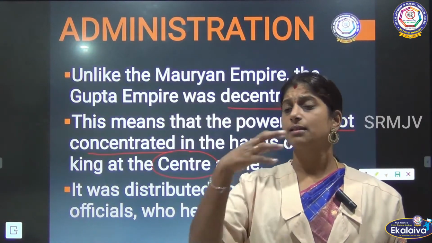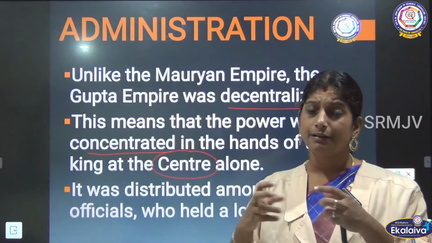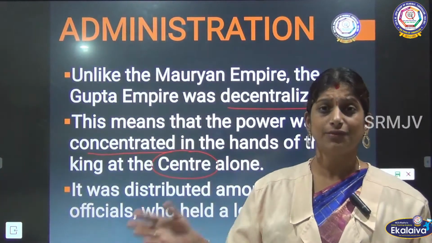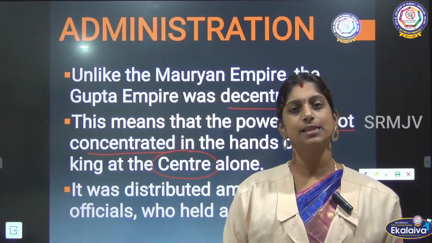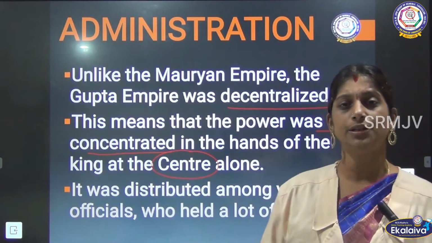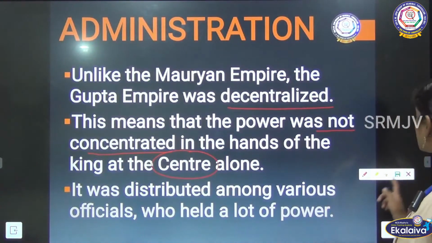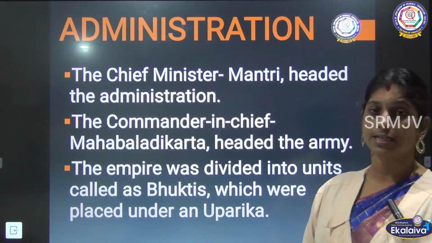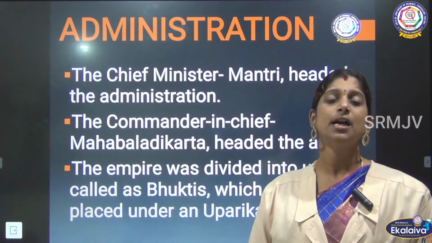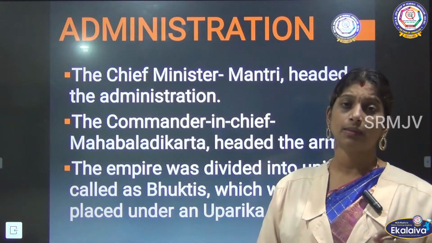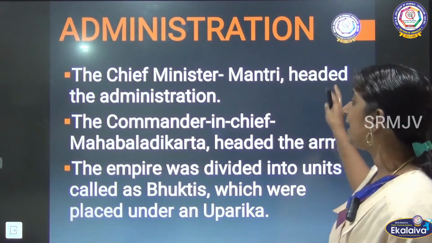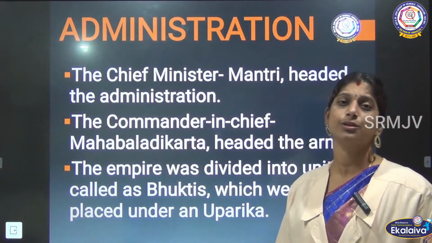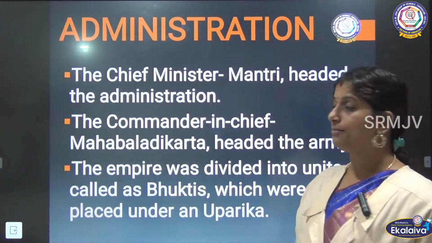We have seen that the kingdoms were divided into various parts, right? In the same way, the power was also divided among various officials during this Gupta period. They had a chief minister, and he was called Mantri. He headed the administration and took care of the overall administration.